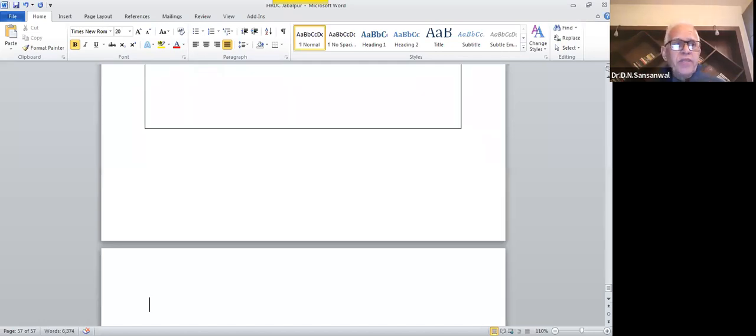After that, you have to add one certificate from the guide. So the next page will be the certificate from the guide. And why is this certificate taken?